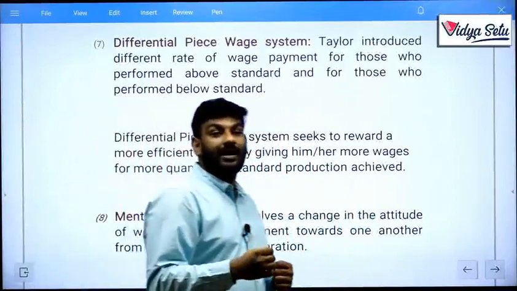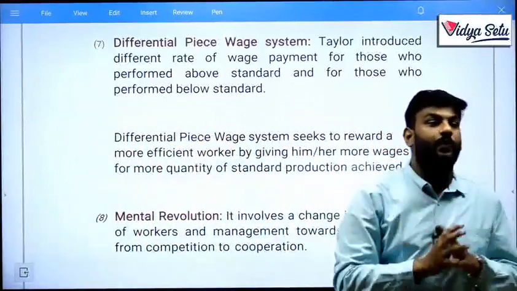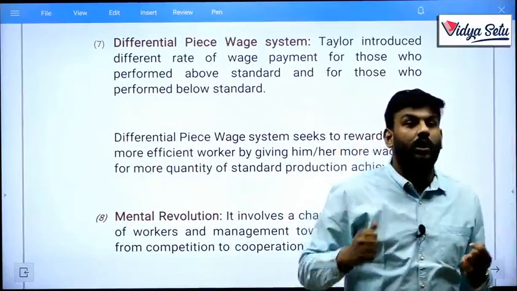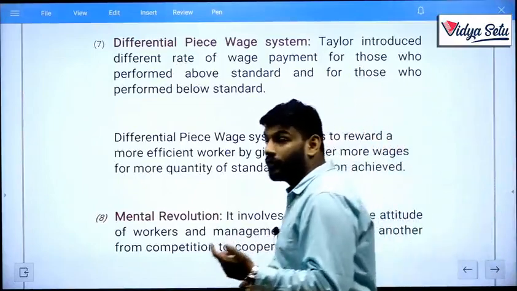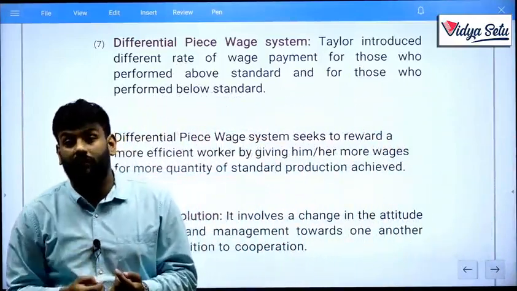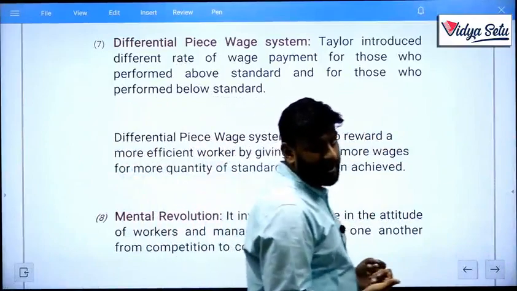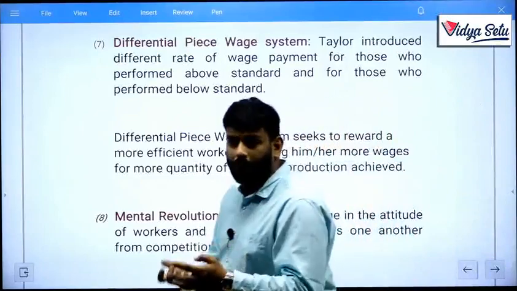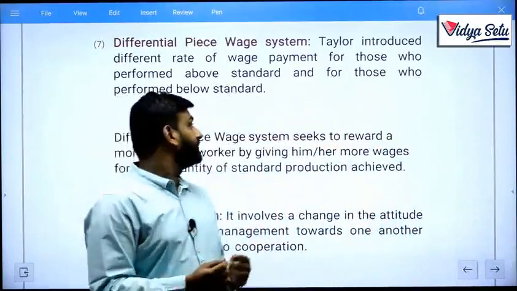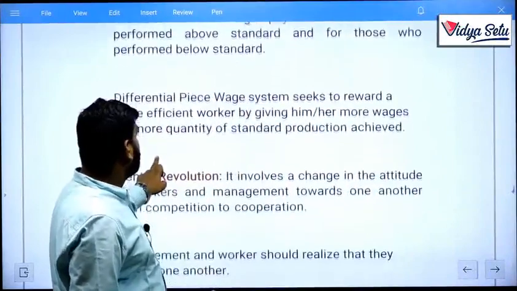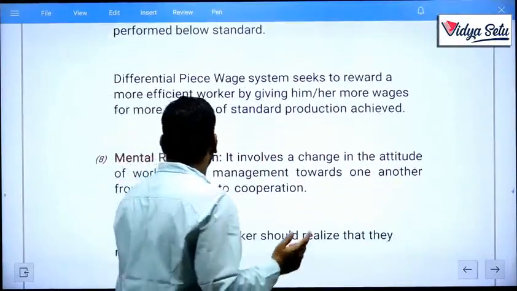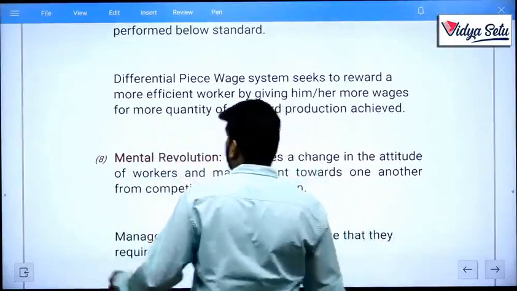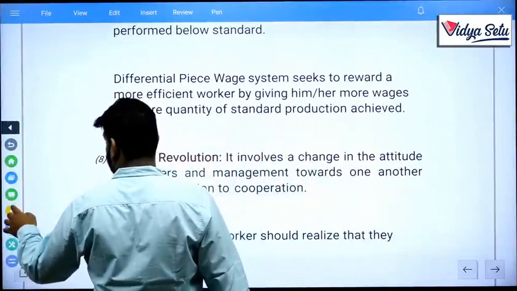Now you need to check whether any worker has produced 24 units or whether anyone has produced 17 units. Now you should pay accordingly. For the 24 units one, you have to pay extra rewards, extra benefits, motivation, something like that, and for the 17 units one you have to impose some penal charges, some punishments or the like. Differential piece wage system seeks to reward more efficient workers by giving them more wages for more quantity of standard production achieved.